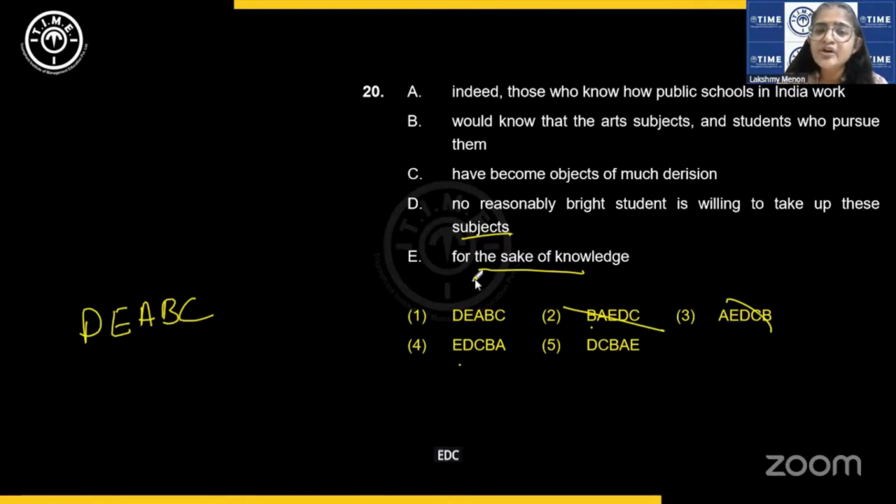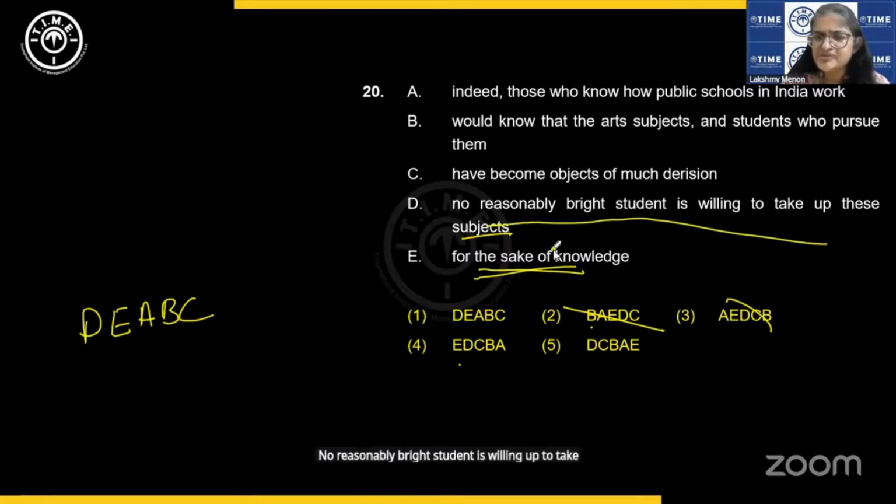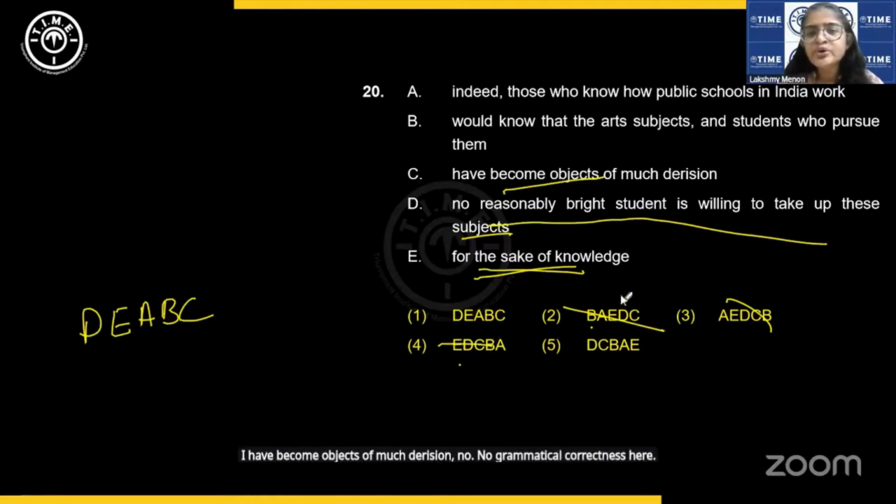EDCBA, let us see. For the sake of knowledge, no reasonably bright student is willing to take up these subjects. No, you can't say that. Have become objects of much derision. No, no grammatical correctness here. No reasonably bright student is willing to take up these subjects.